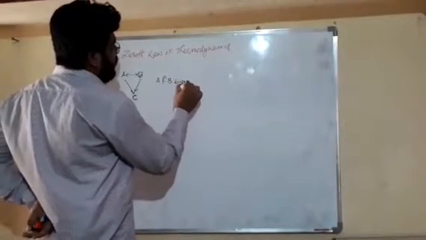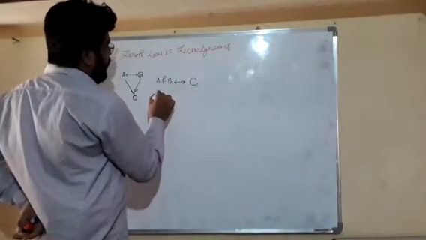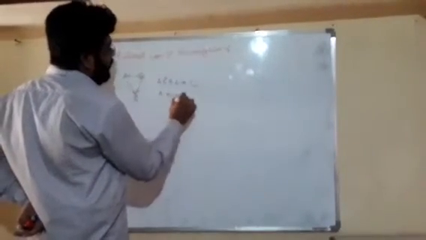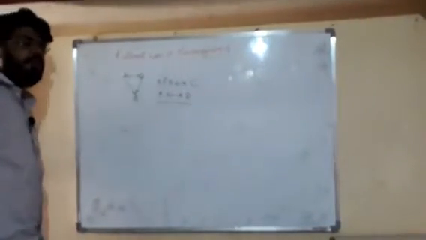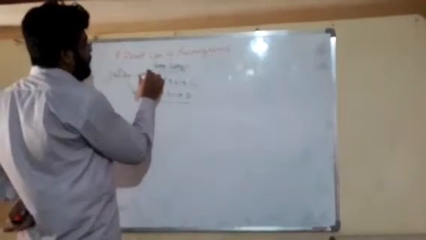If A and B are in thermal equilibrium with C, then A and B are also in thermal equilibrium with each other. Dear friends, as I already told, thermal equilibrium means the temperature is the same. So friends, if our system A has 50 degree Celsius temperature and B has 50 degree Celsius temperature, A and C are in thermal equilibrium.